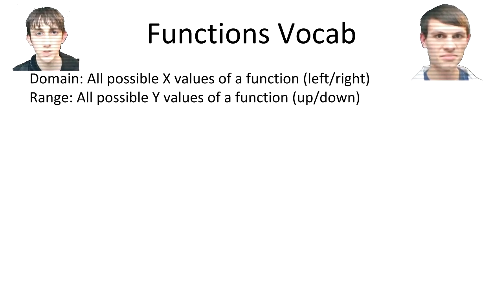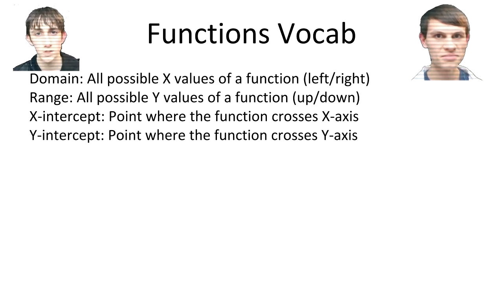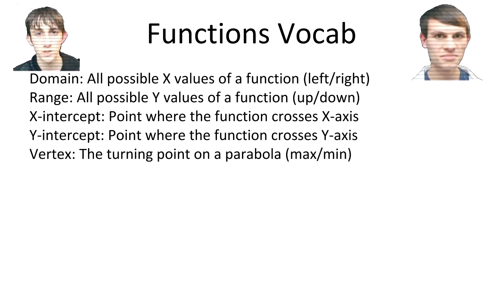What is this, Chinese checkers? I came here for a game of chess. The x-intercept is where the function crosses the x-axis. And the y-intercept is where the function crosses the y-axis. Alright. Tell me about the vertex. The vertex is the turning point on a parabola.